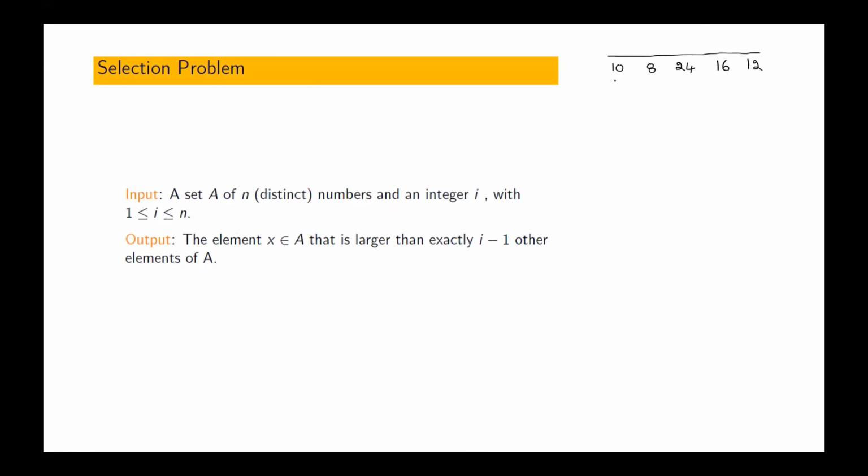If you are given an array of 5 distinct elements, this is the input. What is the sorted order of this? 8, 10, 12, 16, 24.